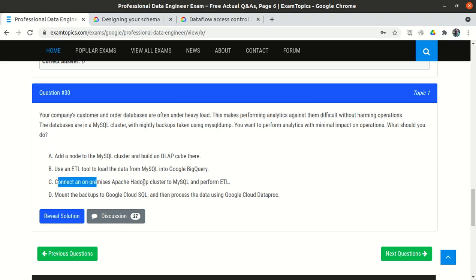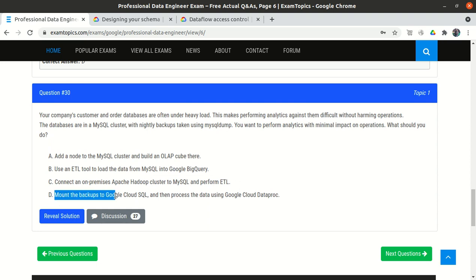Connect an on-premises Apache Hadoop cluster to the MySQL and perform ETL. Okay, they say to use an on-premises cluster, connect it to the MySQL, and perform the analytics on-premises. So why do we use on-premises here when we have everything on the cloud? So C doesn't look good to me.